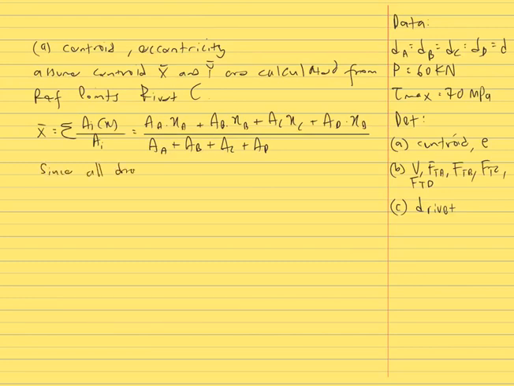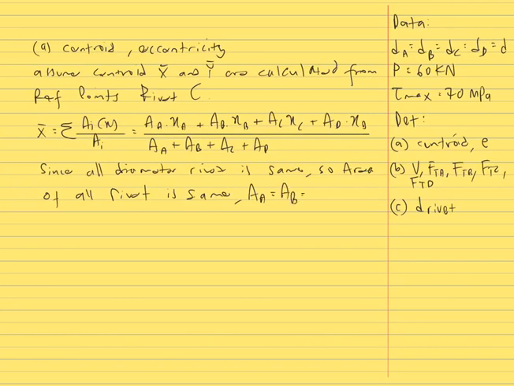Since the diameter of all rivets is the same, the area of all rivets is the same.